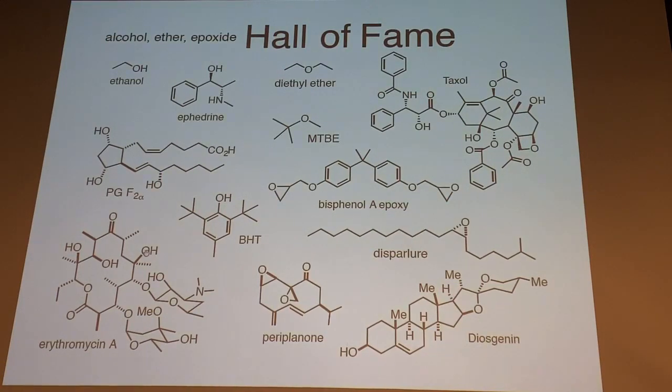BHT is a food preservative, erythromycin's an antibiotic. We'll see more on the prostaglandins later. Periplanone, disparlure are insect pheromones. Diosgenin, from the deadly nightshade plant. It's used for heart medications.